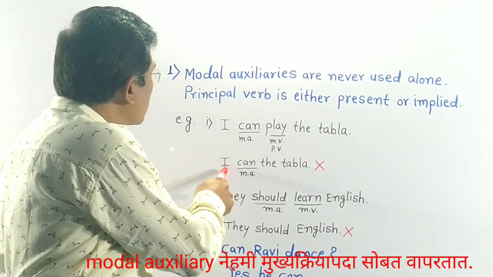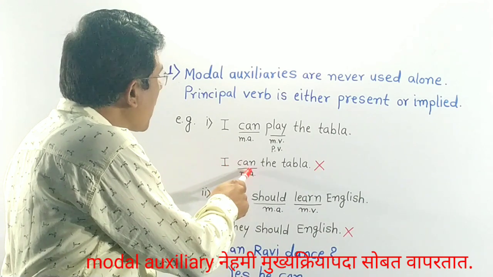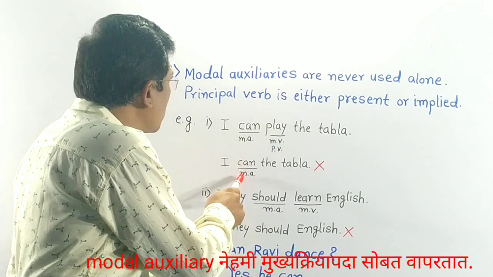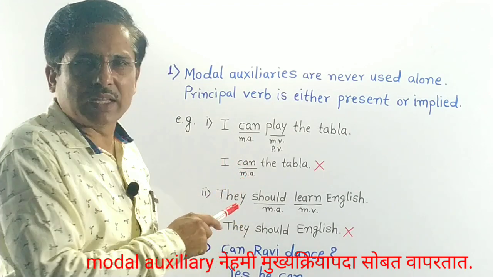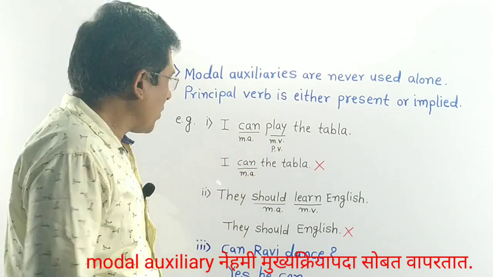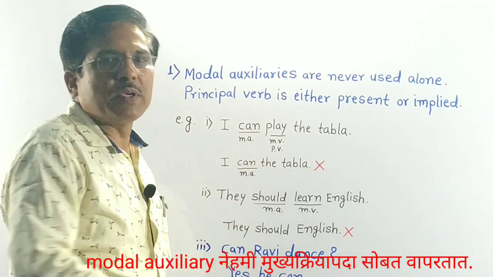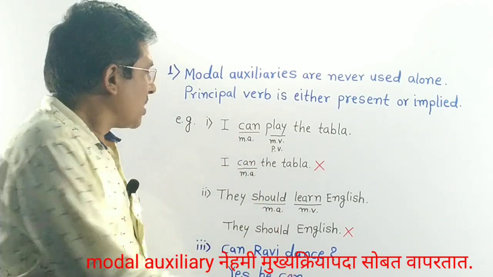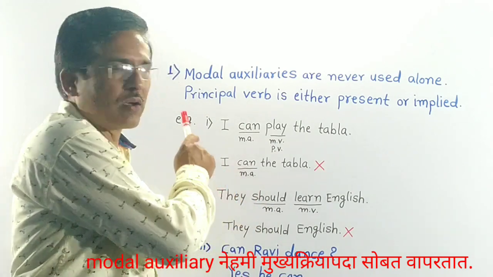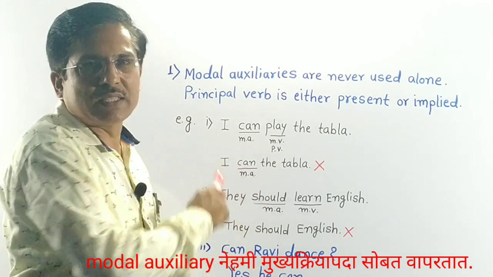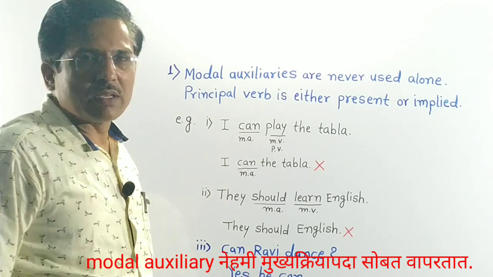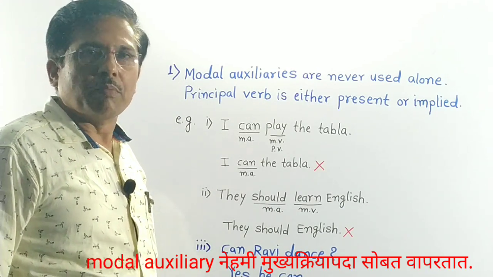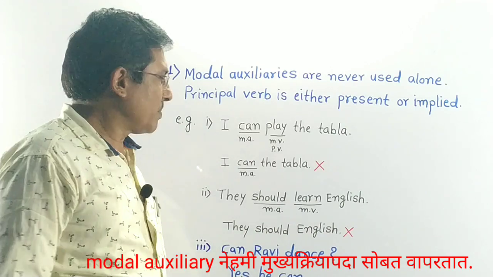Now see the second sentence. I can the tabla. In this sentence, modal auxiliary is present. Can is modal auxiliary, but main verb is missing. Main verb is not present. So this sentence is wrong. It is meaningless sentence. It means a principal verb should be present with modal auxiliary.